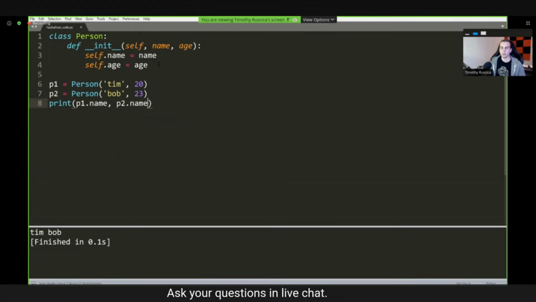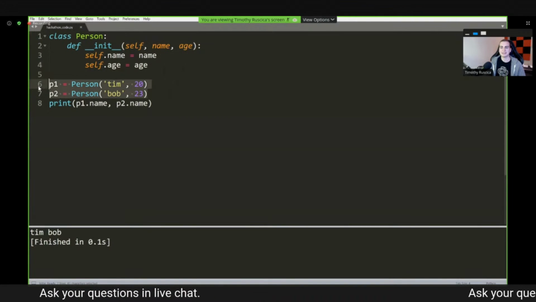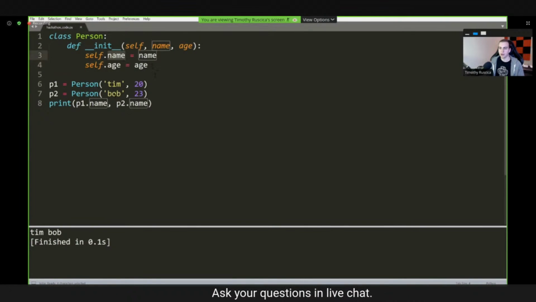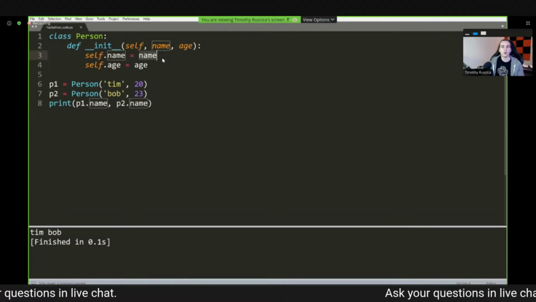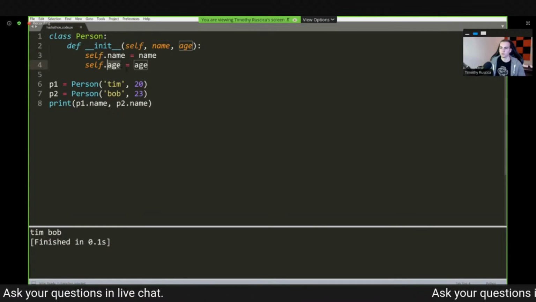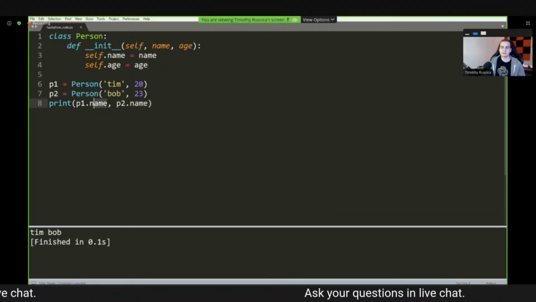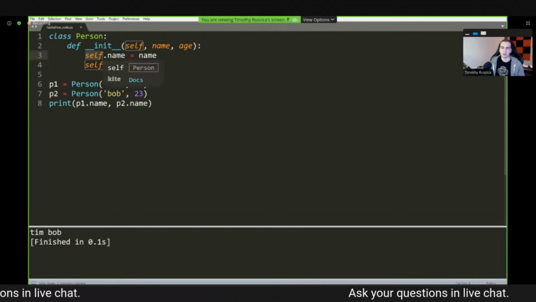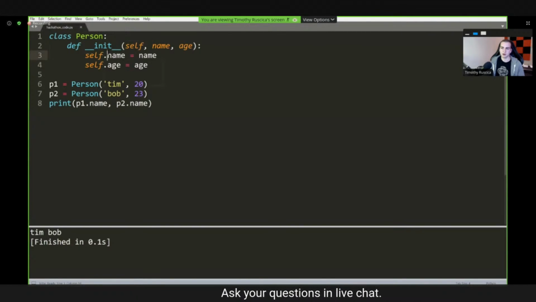So the idea here is that when we have this class, we can have multiple instances of it that all have the same attribute names, but they may have different values, right? An attribute is simply one of these self dot something equals something else. We call that an attribute of the class, or an attribute of the instance. So an attribute of the person class would be name, another attribute would be age. So hopefully that makes sense, but this is how we would actually access these attributes. We can simply just call whatever the instance is, and then .name, like up here, we're calling self.name. Again, whatever the instance is, .name, you can think of that like p1.name.